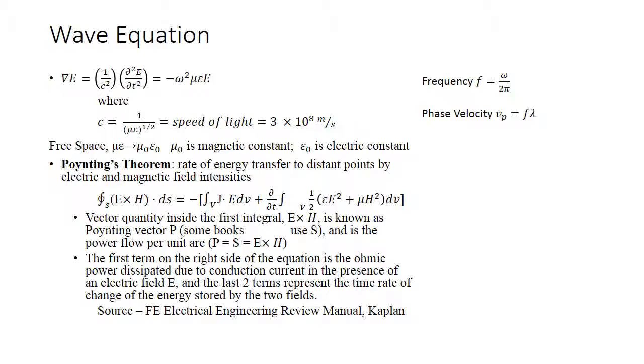So you have the integral of E × H · ds equals the negative integral of J · E plus the time rate of change of the integral of one half of ε E² plus μ H².